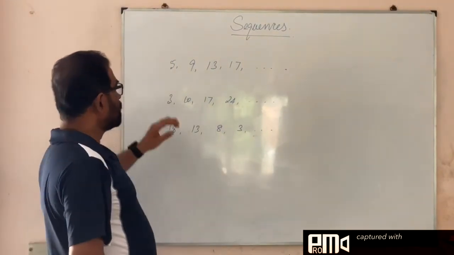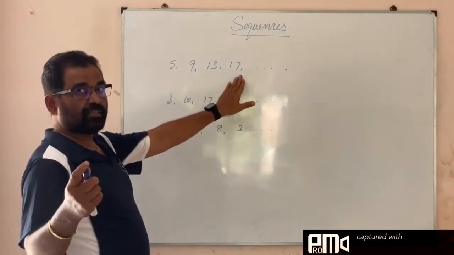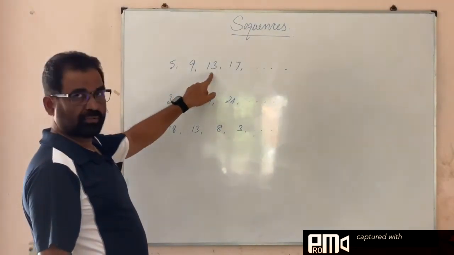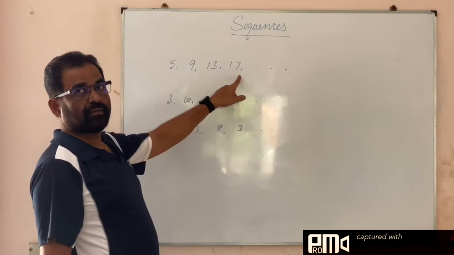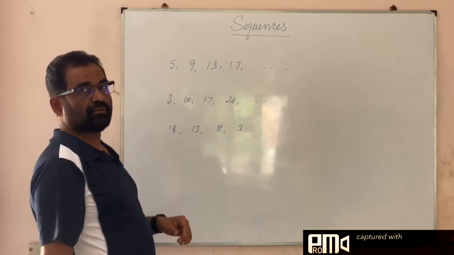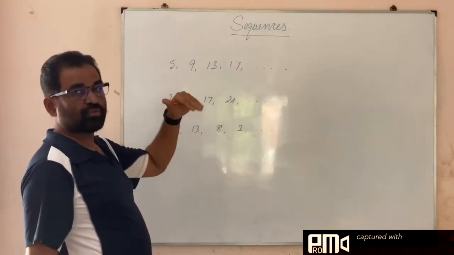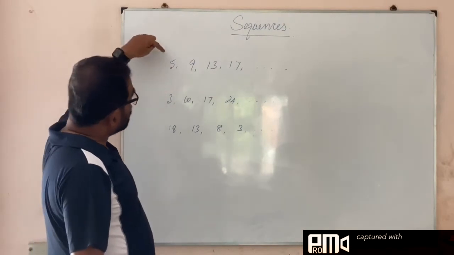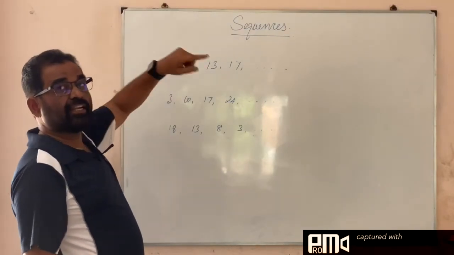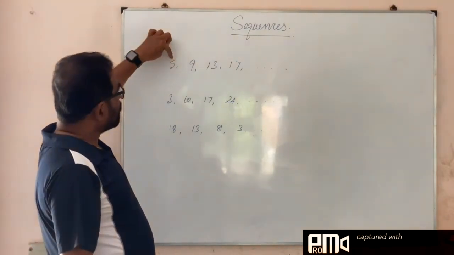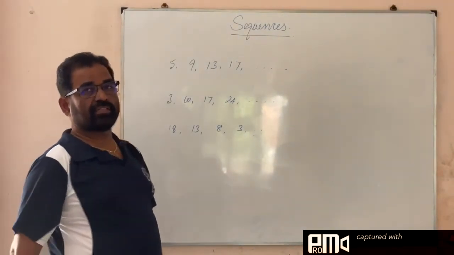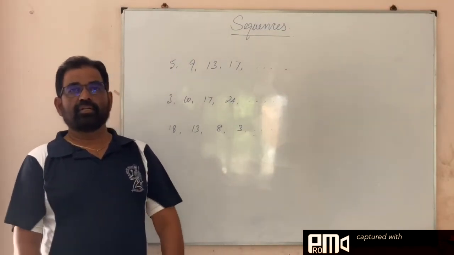Listen: 5, 9, 13, 17. The pattern by this time you have found. 5 plus 4, 9, 9 plus 4, 13, 13 plus 4, 17. So some constant value we are adding to the numbers. The same number we are adding to get the successive numbers here. What is the common difference between any two consecutive numbers? 5 and 9, what is the common difference? 4. 9 and 13, 4. So some common difference is there between two continuous numbers here.